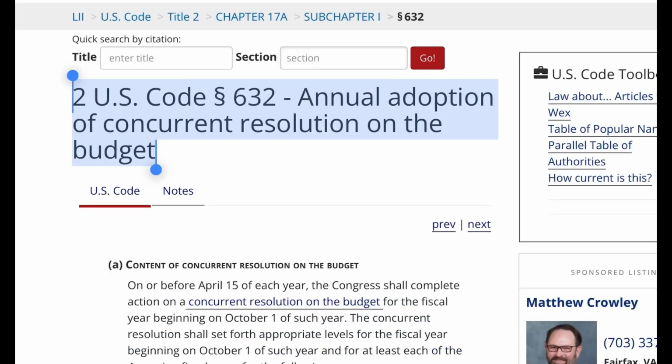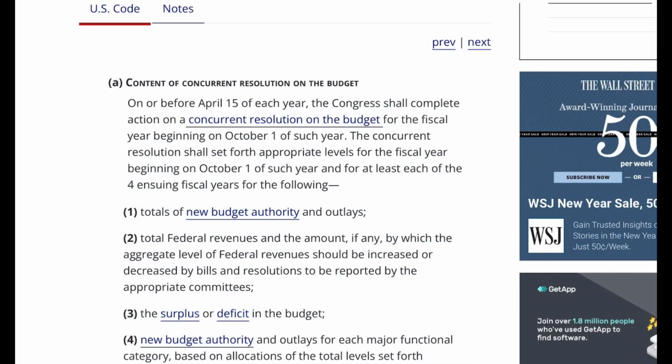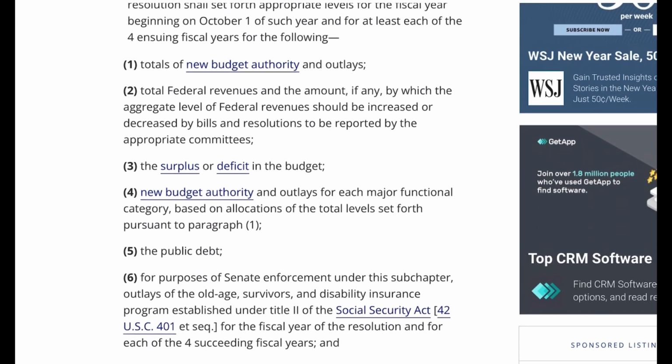2 U.S. Code Paragraph 632, Annual adoption of concurrent resolution on the budget. A. Content of concurrent resolution on the budget. On or before April 15th of each year, the Congress shall complete action on a concurrent resolution on the budget for the fiscal year beginning on October 1st of such year. The concurrent resolution shall set forth appropriate levels for the fiscal year beginning on October 1st of such year and for at least each of the 4 ensuing fiscal years for the following: 1. Totals of new budget authority and outlays.